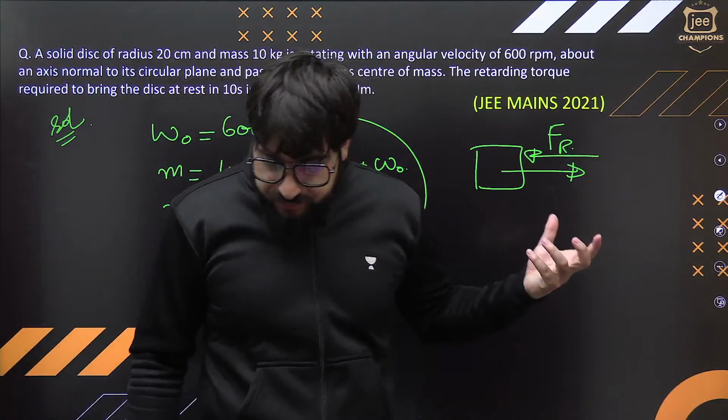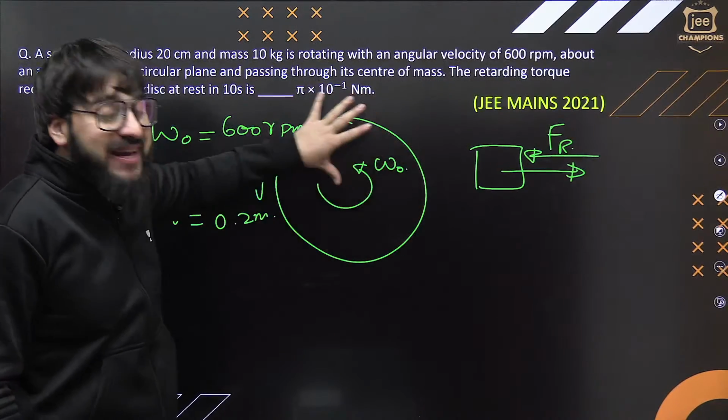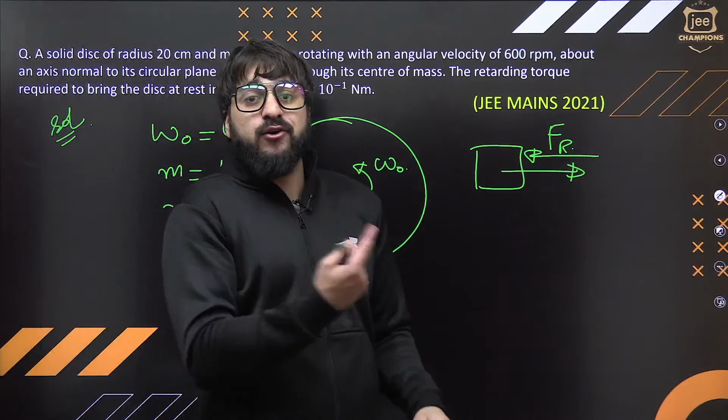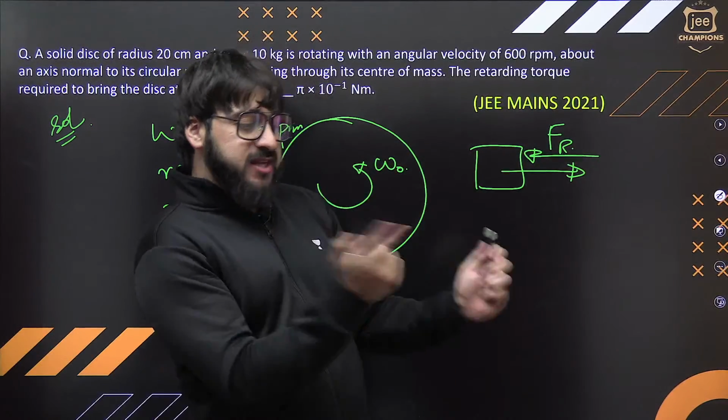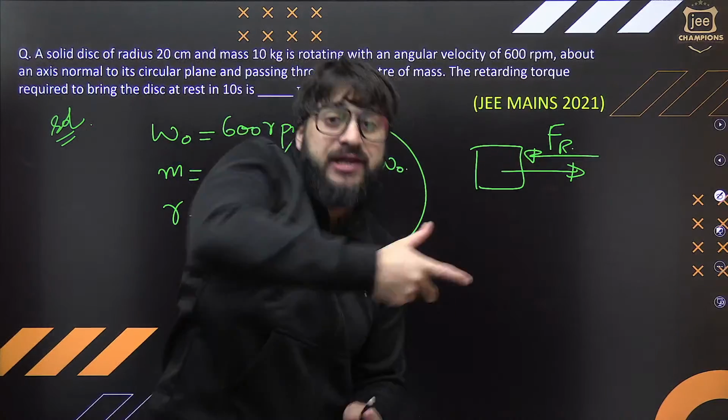Understand? Do you get what I'm trying to say? In that case, the disk will exactly stop. This is rotating, and you are applying the retarding torque. For example, this is rotating something like this. You are applying the force. Because of that force, retarding torque will be produced.